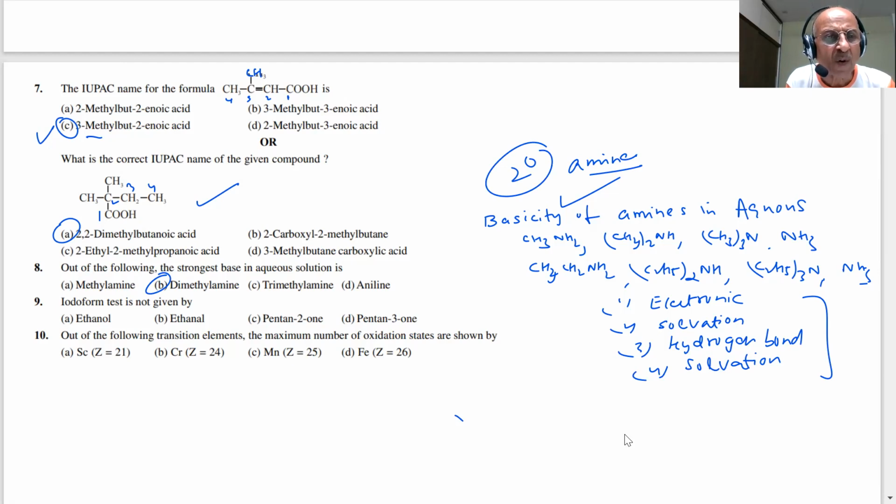Which compound does not give the iodoform test, students? Ethanol, phenol, pentan-2-one, pentane. We may be able to draw the structures to get the correct answer, students.